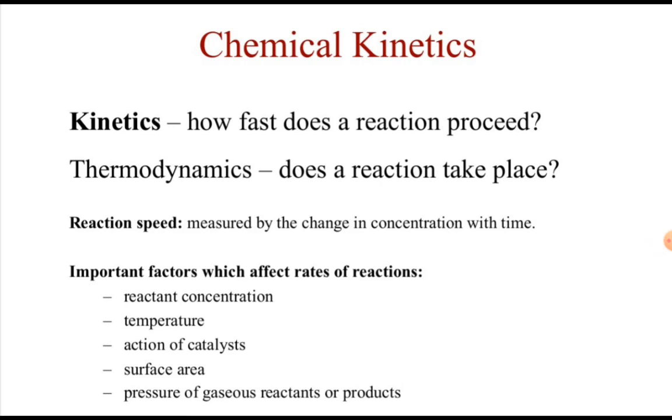Chemical kinetics is the branch of chemistry that deals with the rates or velocity at which a chemical reaction occurs, and also the factors affecting the rates. The word kinetic means the movement or change. Here it refers to the velocity of a reaction, which is the change in the concentration of a reactant or